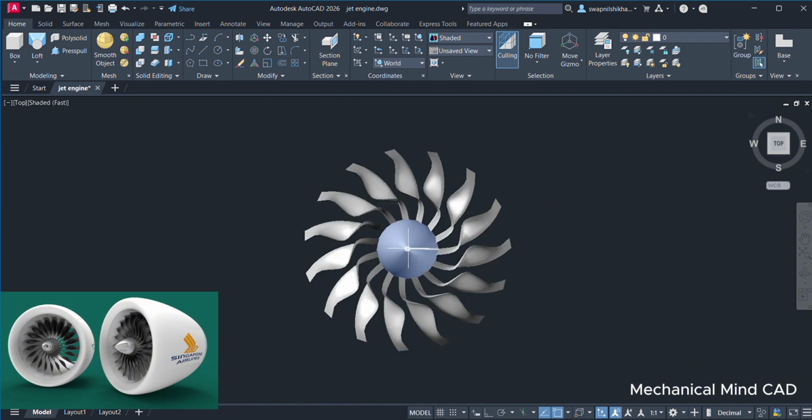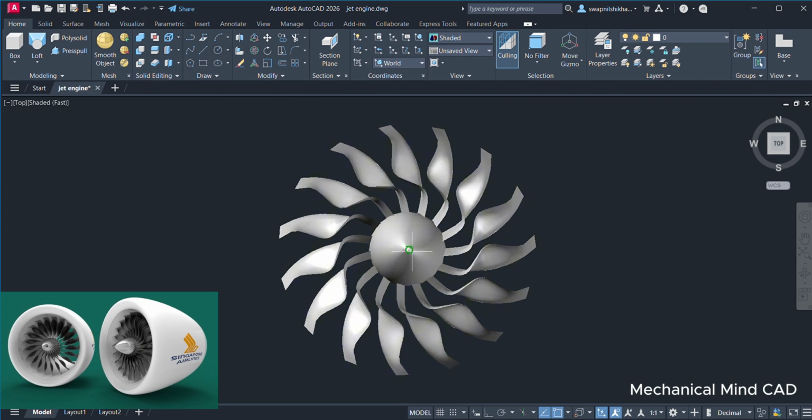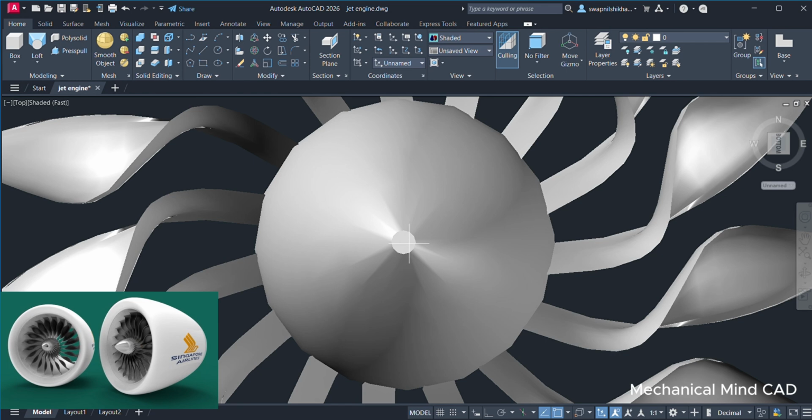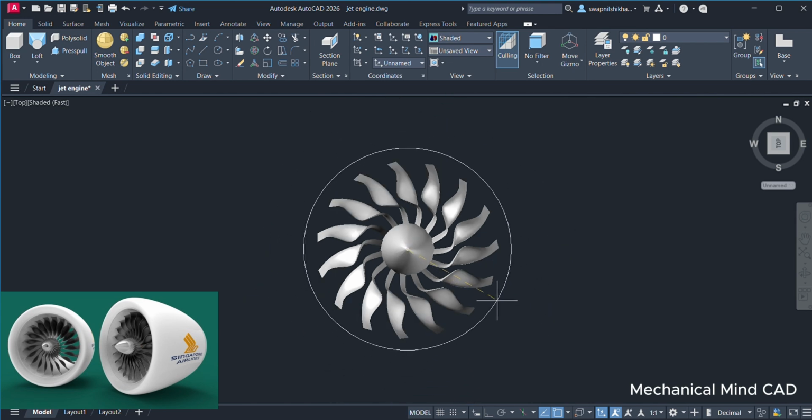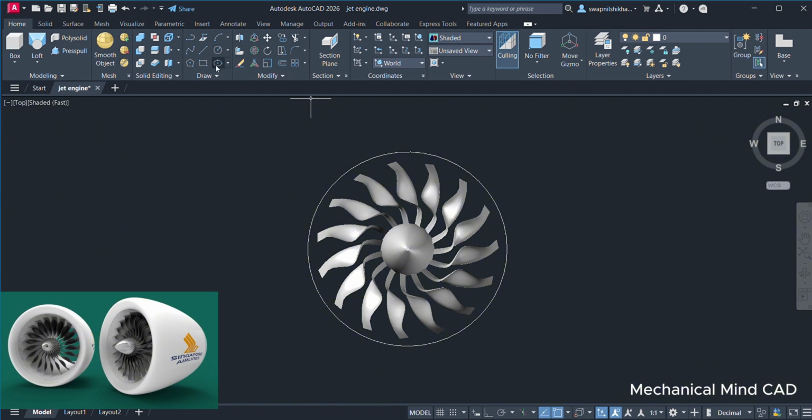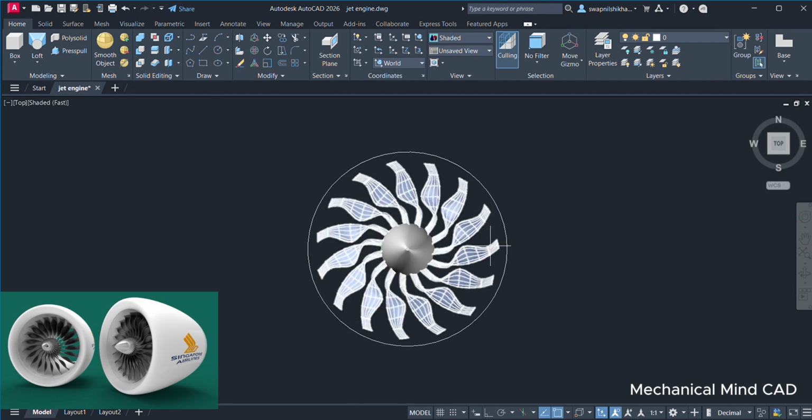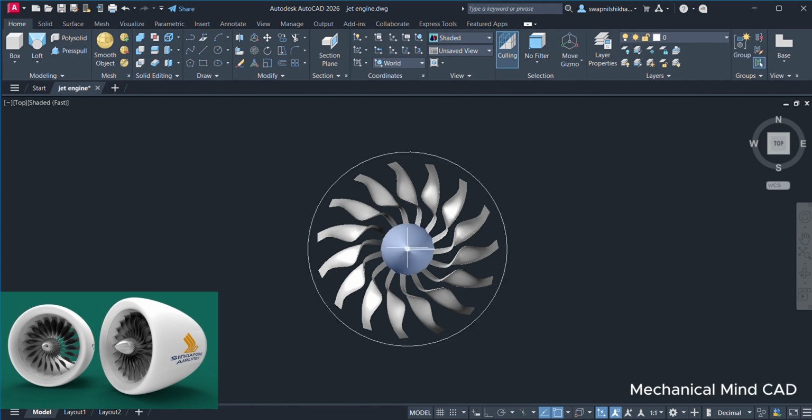Now we have to make one large circle which will be larger than the fins. So create one circle, select the center. The center should be this. Again one circle, the same circle.